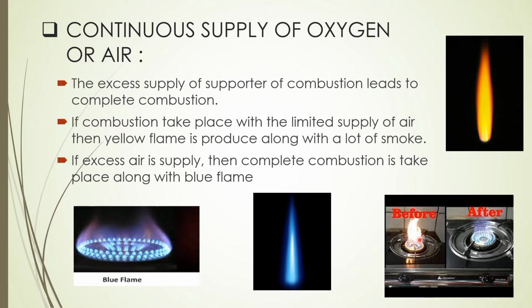Here, at the very beginning, whenever you turn on your gas cylinder, they first burn with a yellowish flame, right? And then after a while it will turn bluish. Why? Because they have got sufficient oxygen. But here the sufficient oxygen had been stopped, that means you have stopped the supply of air. Whenever you burn it, some of the holes present in the top got blocked, which cut off the supply of oxygen.